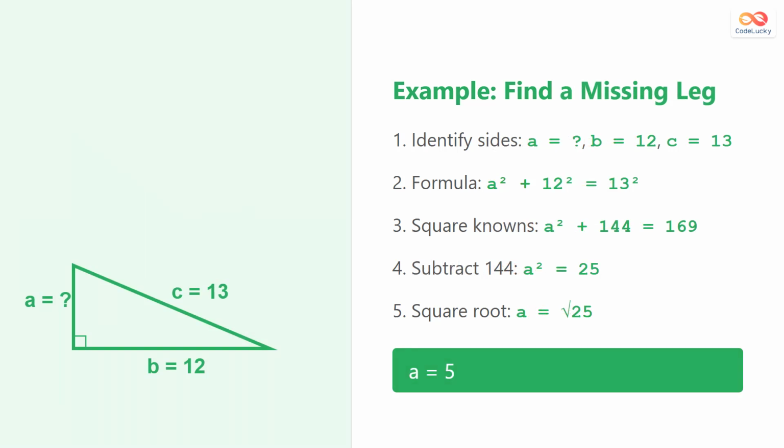We can also find a missing leg if we know the hypotenuse. Here, one leg is unknown, the other is 12, and the hypotenuse is 13. We set up the equation a squared plus 144 equals 169. Subtracting 144 from both sides leaves us with 25. Taking the square root tells us the missing leg is 5.